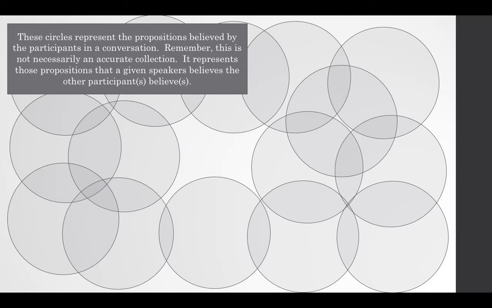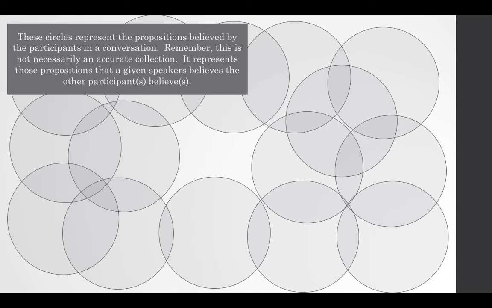So let's remember very quickly what a context set is, and let's take these circles to represent the propositions believed by the participants in a conversation. Remember, this is not necessarily an accurate collection. It represents those propositions that a given speaker believes the other participant or participants believe.